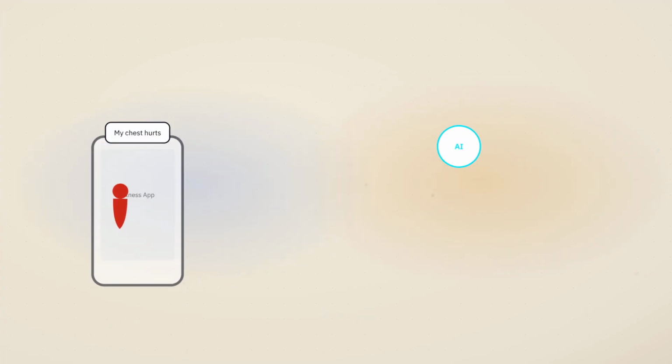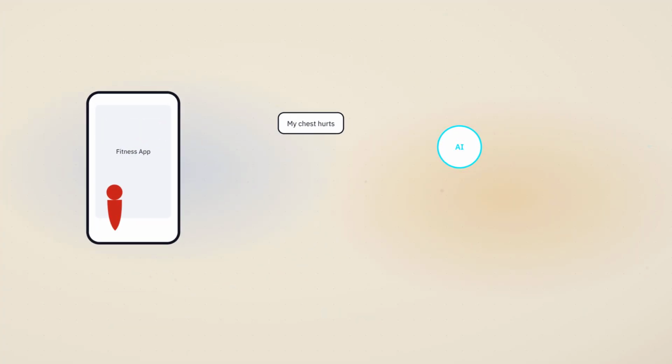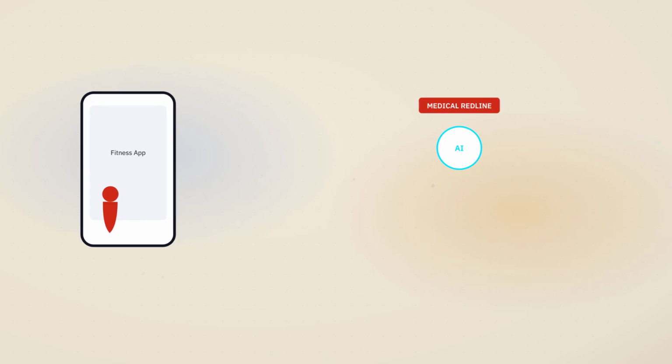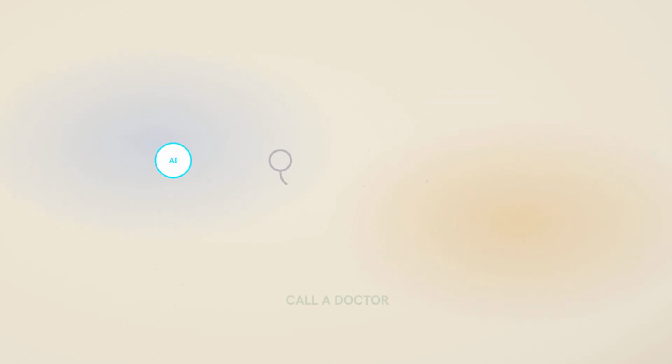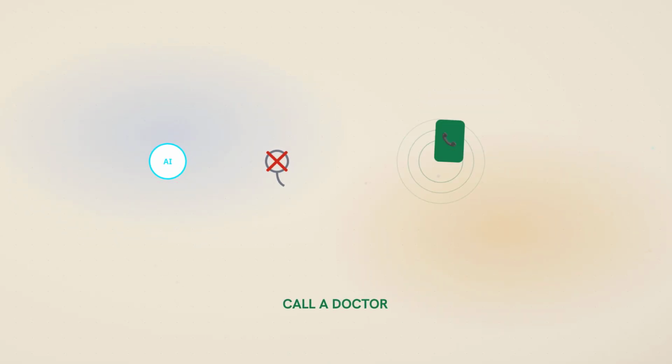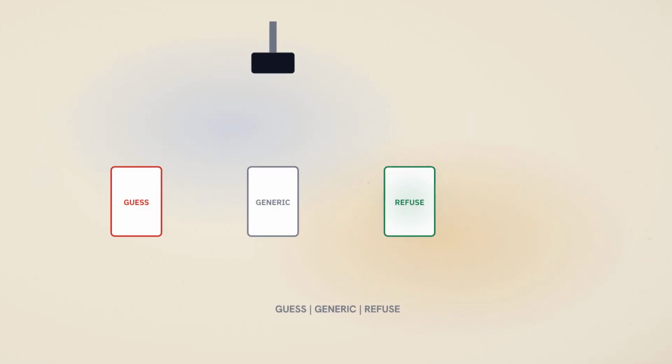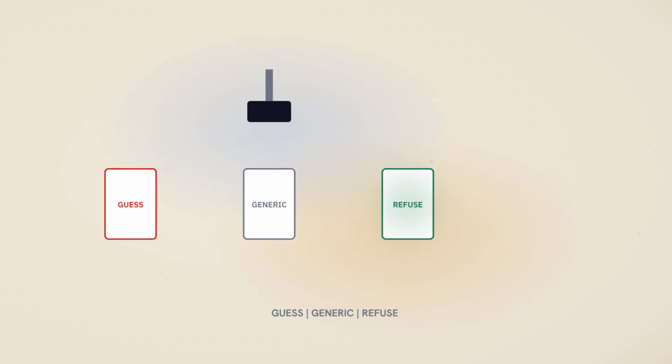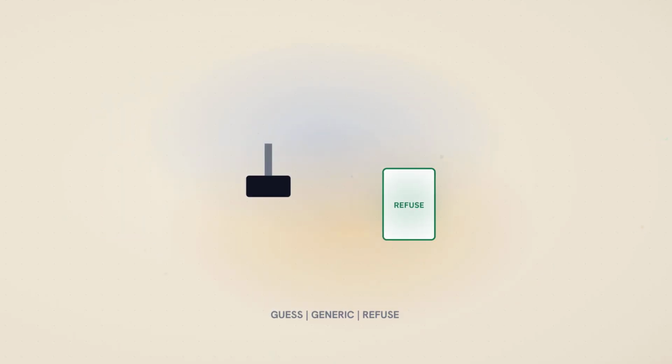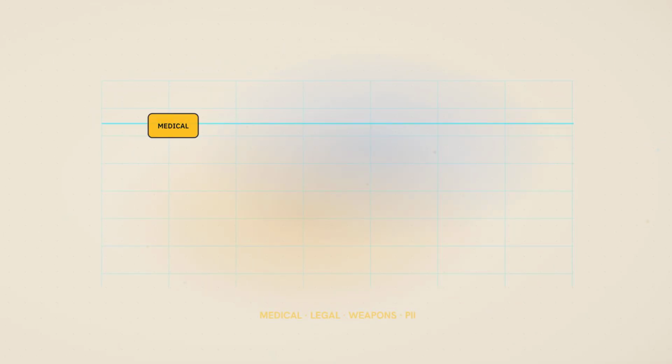Say a user asks your fitness app to diagnose their chest pain. The model spots the medical red line right away. It refuses to guess the illness and tells the user to call a doctor immediately. The model could guess the illness, or it could give a generic tip, but the red line forces it to pick the refusal.